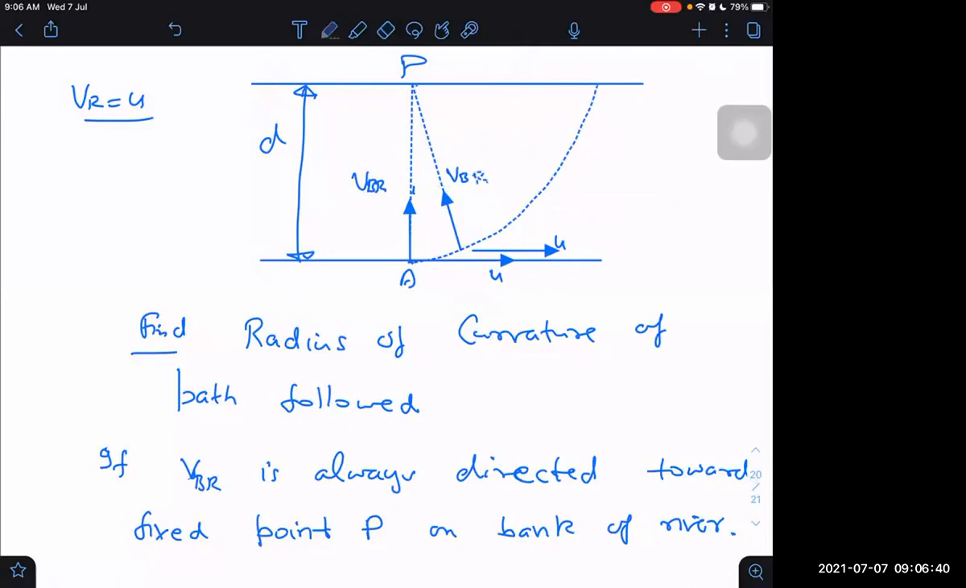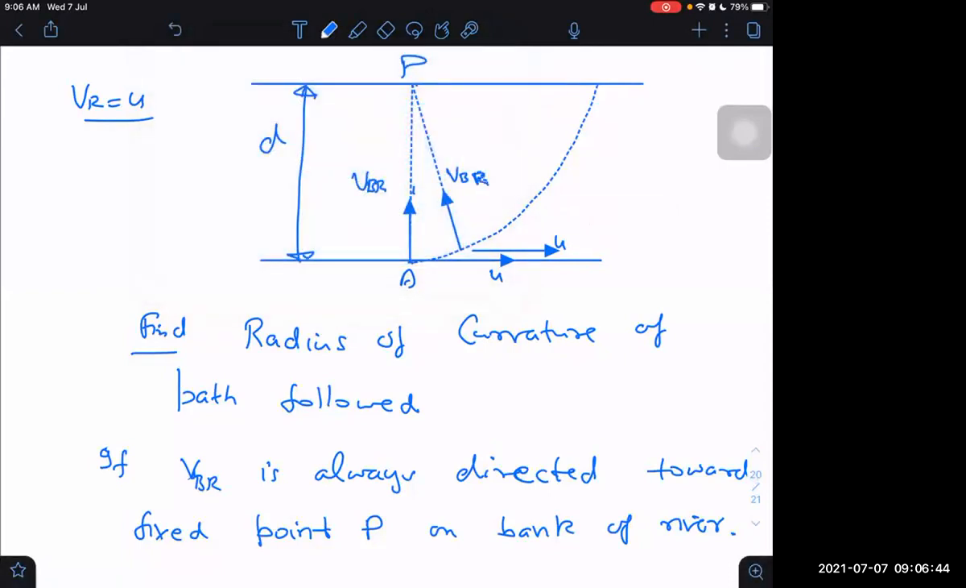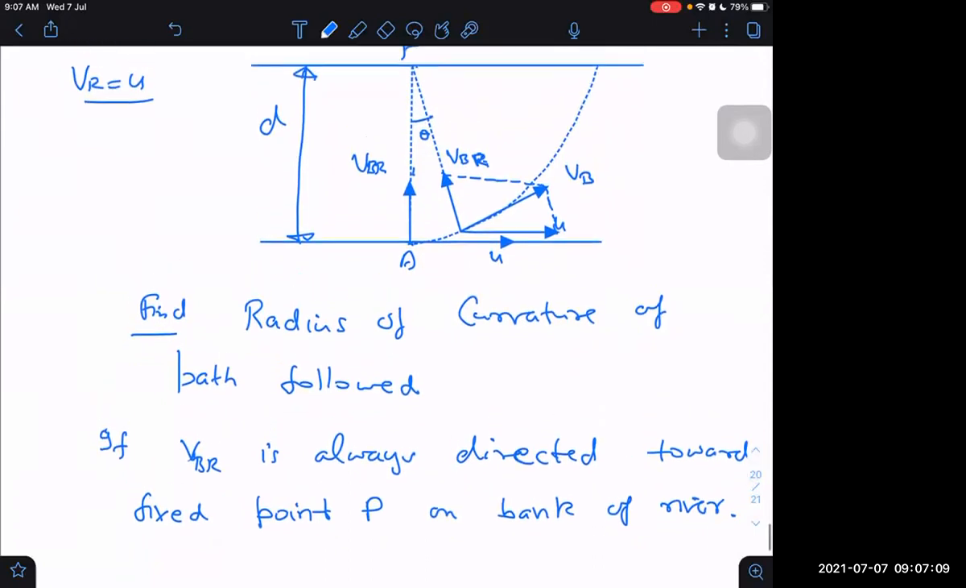VBR. This is the velocity of boat. Now angle turned is, let us say, theta here. I think I can find the angle turned by finding this distance covered,